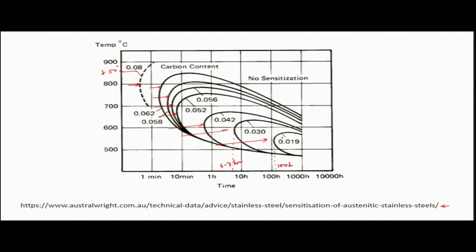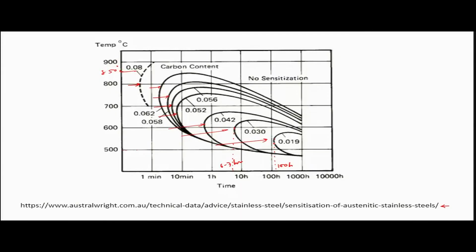That means within those 10 minutes, it will never reach that particular point. So, it will not have any precipitation of carbides. That makes that particular steel resistant to sensitization. Even if you consider 0.03, the time required would be around 6 to 7 hours. So, still it is a very long time for precipitation. So, no problem of sensitization.